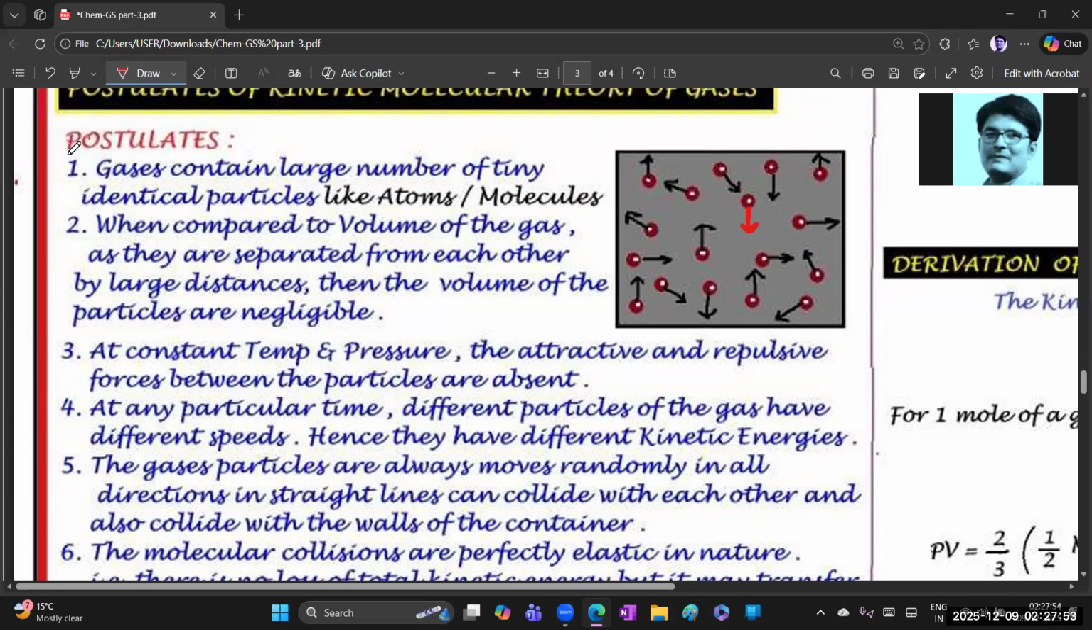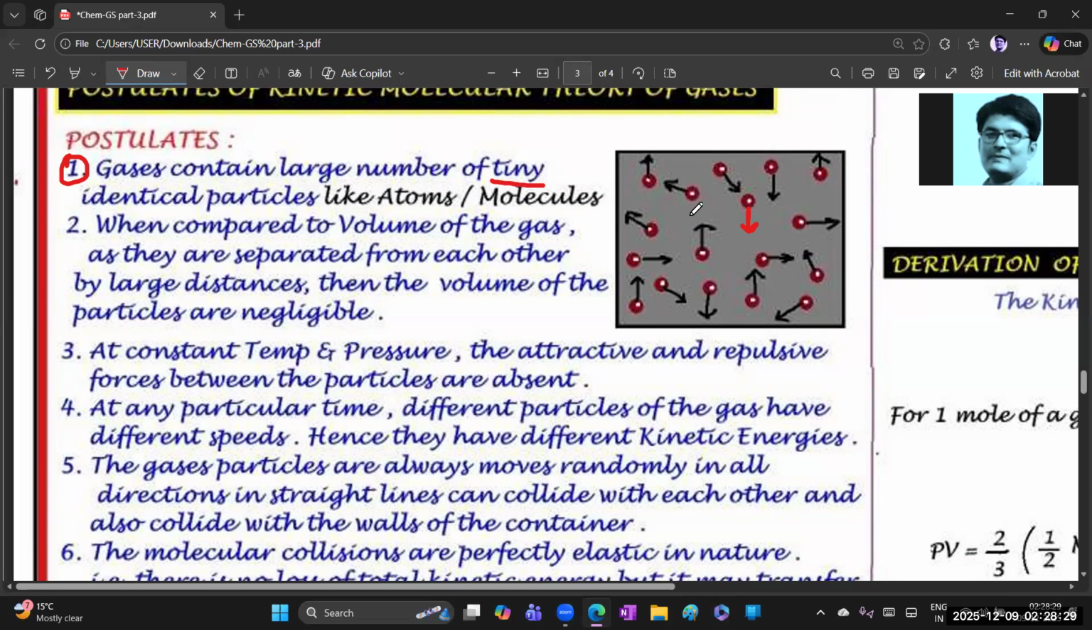First point: what is it? Gases contain a large number of tiny, that means very small, and identical particles. See, this particle and this particle, all the particles are identical, that means the same, and very small, simply tiny. So once again, gases contain a large number of tiny and identical particles, and they may contain atoms and molecules.